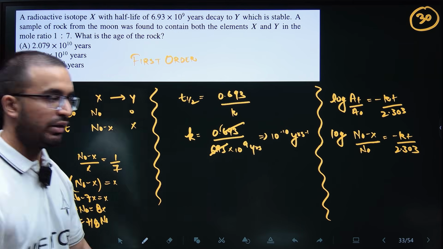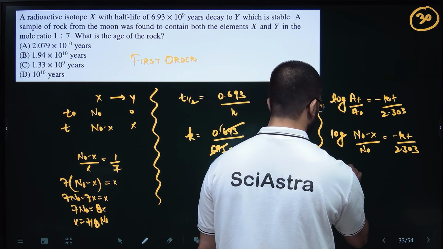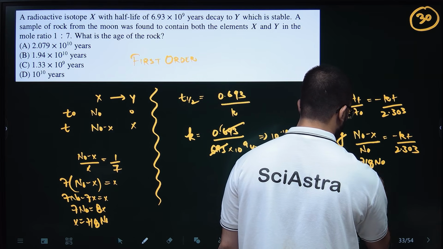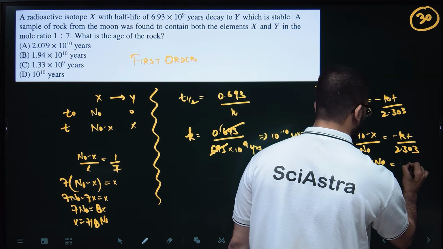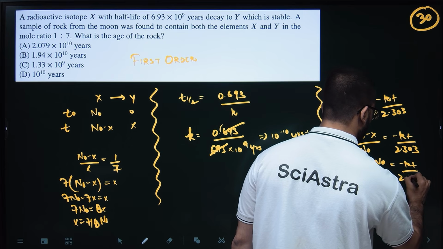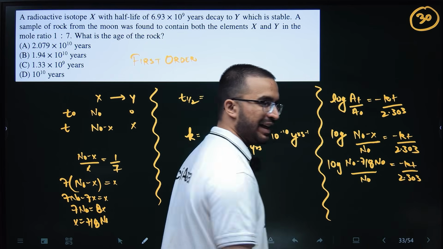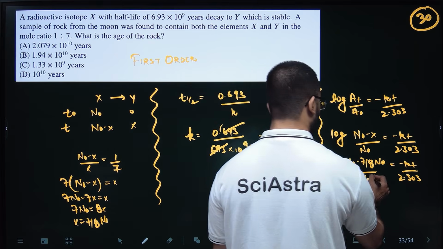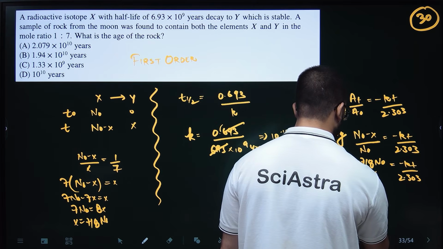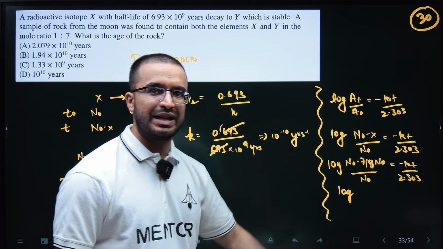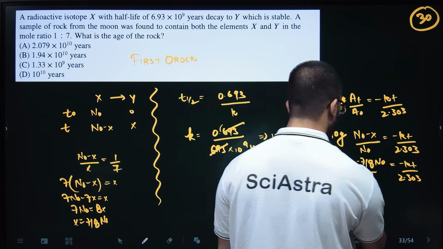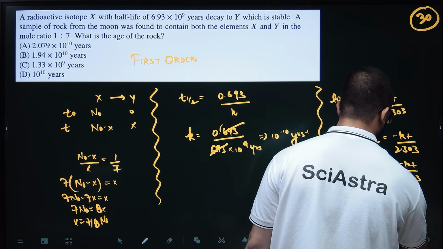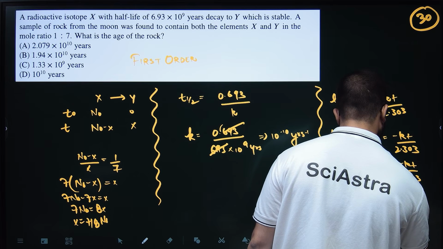So put there: log of N naught minus 7 by 8 N naught, by N naught, equals minus Kt by 2.303. So this will be 8 minus 7 by 8, so this will be 1 by 8 N naught. N naught and N naught will cancel. So log 1 by 8 will be minus Kt by 2.303. So log 8 will be Kt by 2.303.